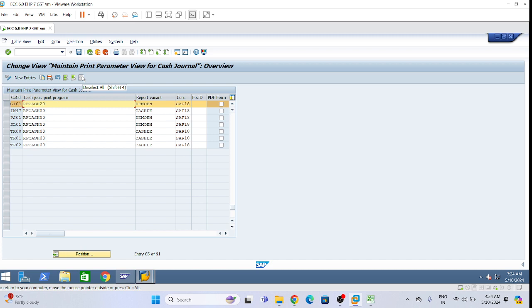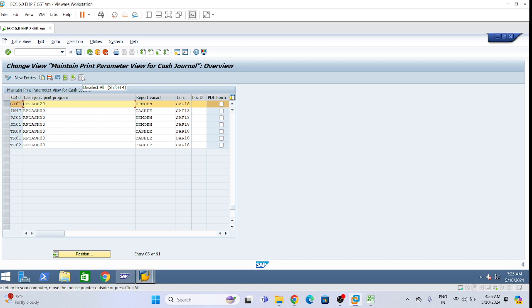Now see, we need to define this document type. Like we have other ledgers also, IFRS and US GAAP. For the leading ledger, we have defined the number range. But for IFRS and for US GAAP, we need to define the number range also. Same way, 98, 98, 99, 99. So the number range setting we need to do again for the IFRS and for the US GAAP. So this is the requirement.